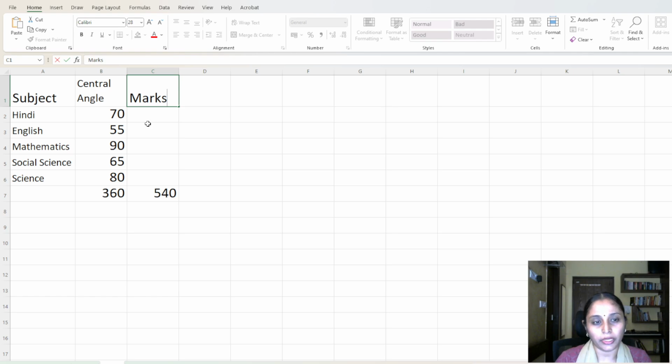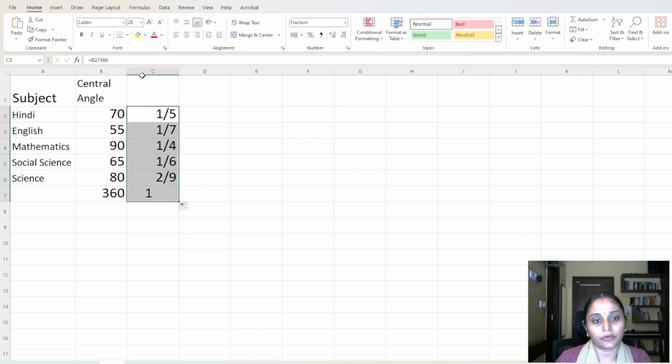The total is 540. Now first of all, before the marks column, I want the fraction, that is 70 out of the total angle 360. I need to know the fraction. So what I am doing here is, I want the fraction here. Similarly I am going to get the fraction of everything, and clearly here I have the 1, right? So these are the fractions corresponding to the central angle.